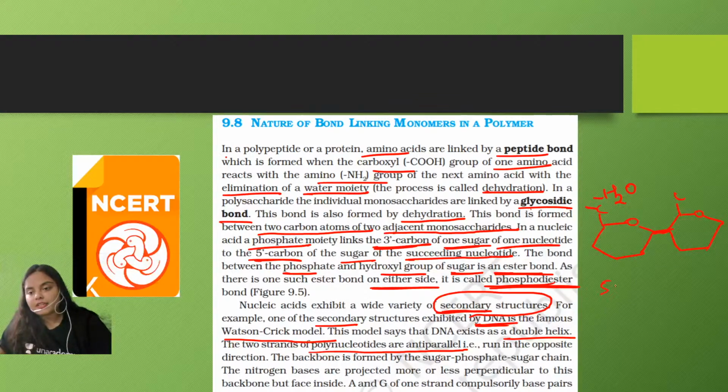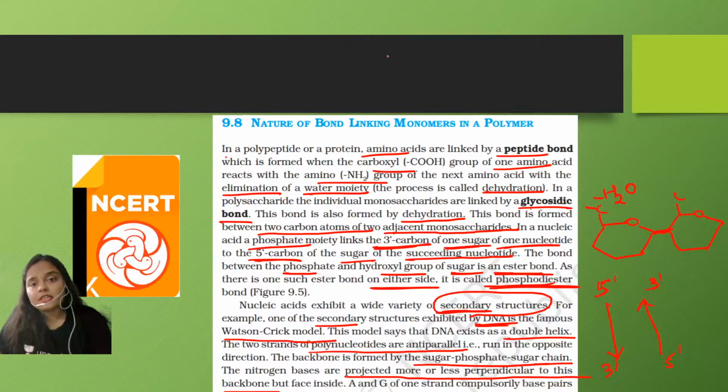The direction of one strand is from 5' to 3'. The direction of the other strand is anti-parallel, so in front of the 5', the 3' is present. That means they run in the opposite direction. The backbone is formed by the sugar-phosphate-sugar chain, and the nitrogen bases are projected more or less perpendicular to the backbone.